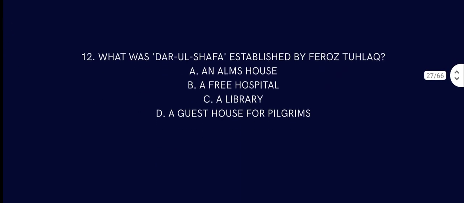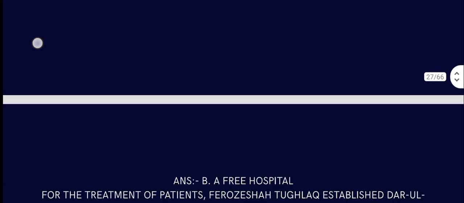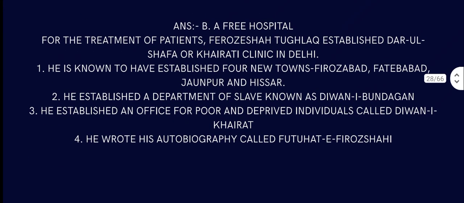Question number 12. What was Darul Shafa, established by Firuz Tughlaq? Darul Shafa was a free hospital, not an almshouse, library, guest house, or pilgrims' rest house. It's a free hospital for the treatment of patients. Firuz Shah Tughlaq established Darul Shafa or Khairati Clinic in Delhi. He is known to have established four new towns: Firuzabad, Fatehabad, Jaunpur and Hissar.